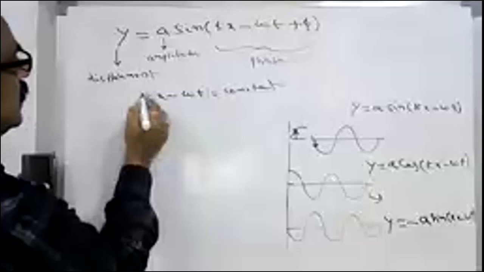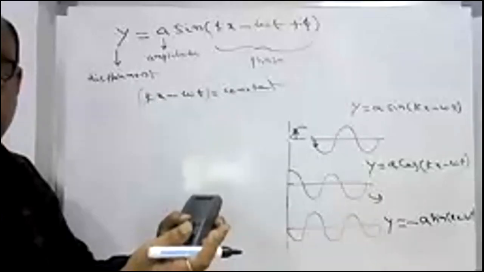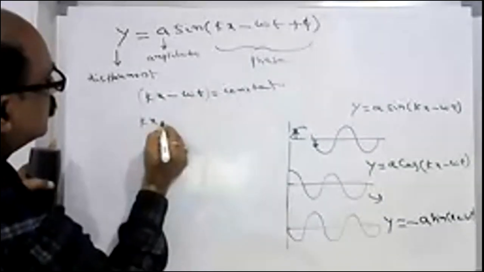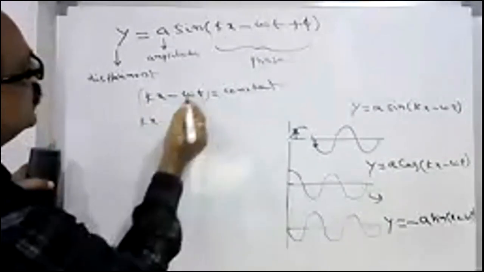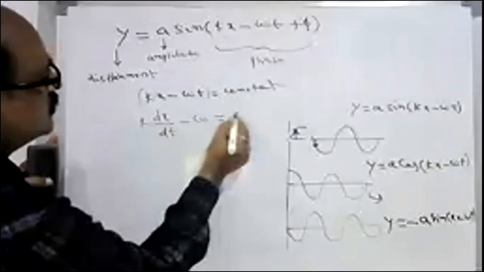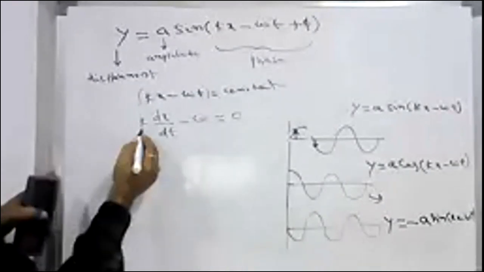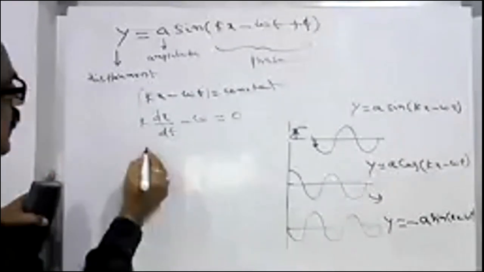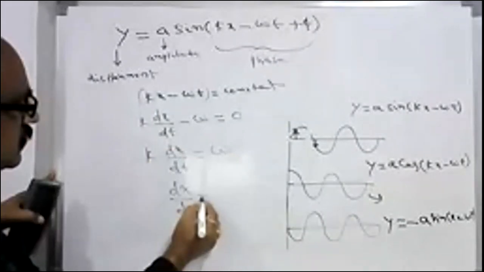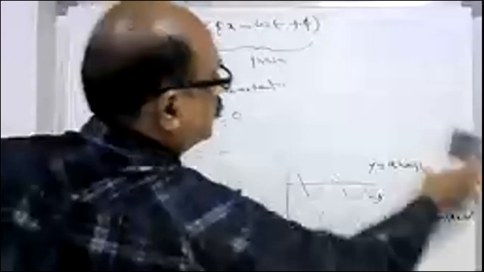So always you can write kx − ωt is constant. If you differentiate this with respect to t, then what happens? k dx/dt − ω = 0, or k dx/dt = ω, or dx/dt = ω/k. So what is dx/dt?